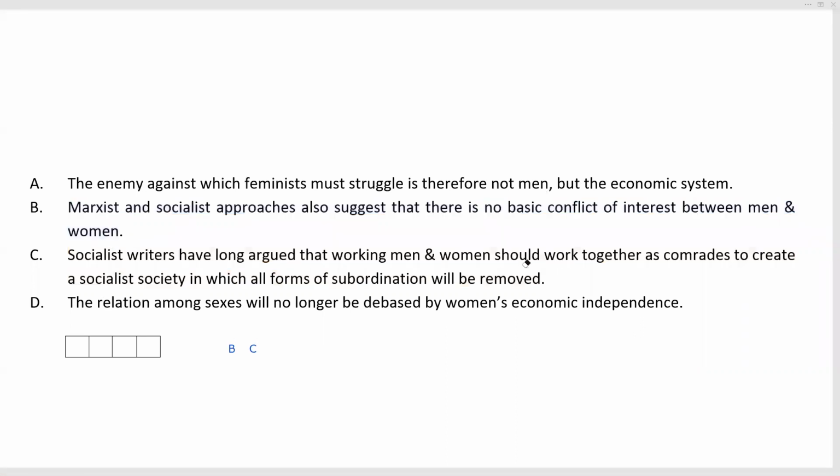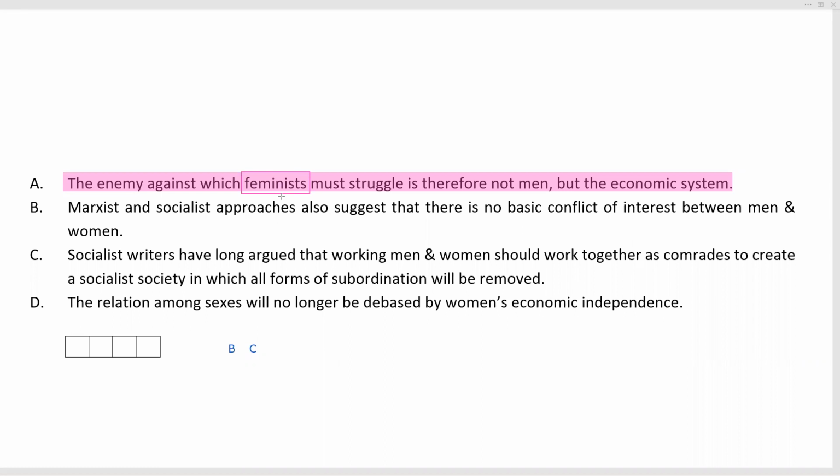Now, D here is a bit of a floater, so we'll come to it last. Let's look at A first. A says the enemy against which feminists must struggle is therefore not men, but the economic system. So we see that while B and C build the premise that there is no basic conflict of interest between men and women, A brings in feminists and says that these approaches suggest that there is no basic conflict of interest between men and women.